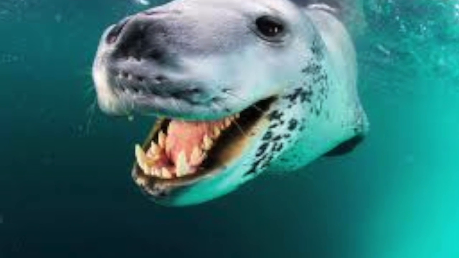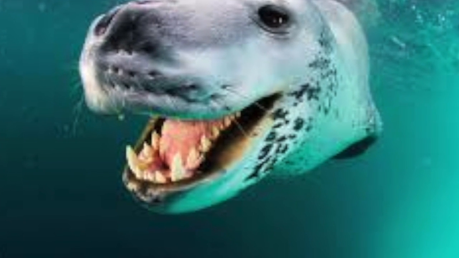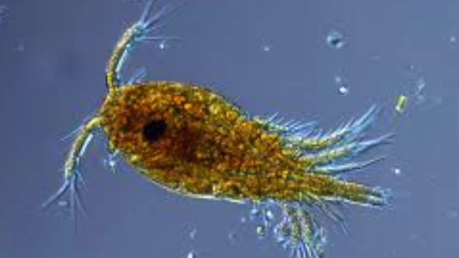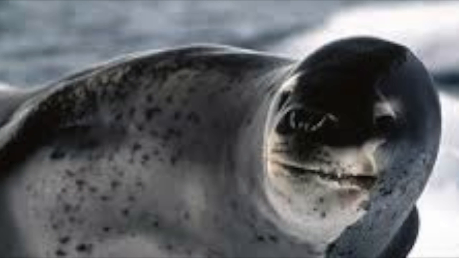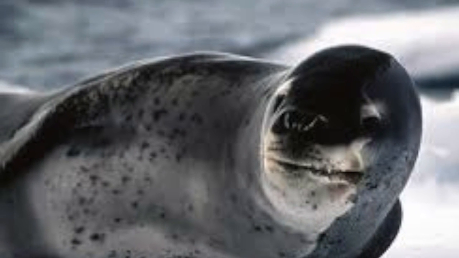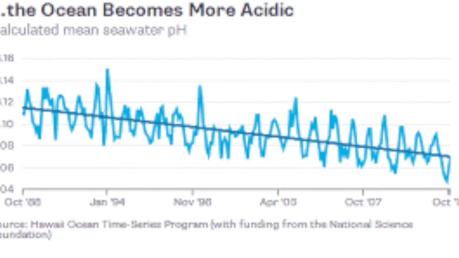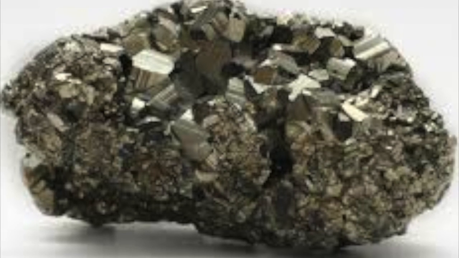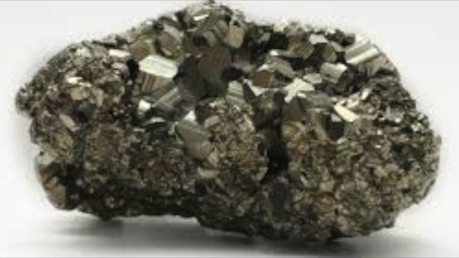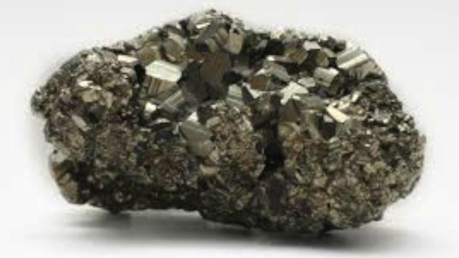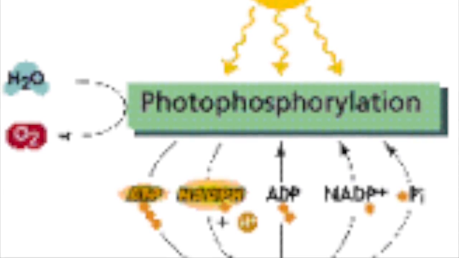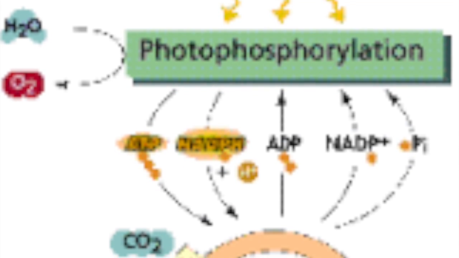Ocean acidification affects leopard seals through their diet. So it affects phytoplankton, which doesn't directly involve leopard seals, but it does indirectly involve it. So with the increase in acidification in the ocean, it actually lowers the amount of iron that is available in the ocean. This causes problems because it has been shown that it decreases the amount of photosynthesis that goes